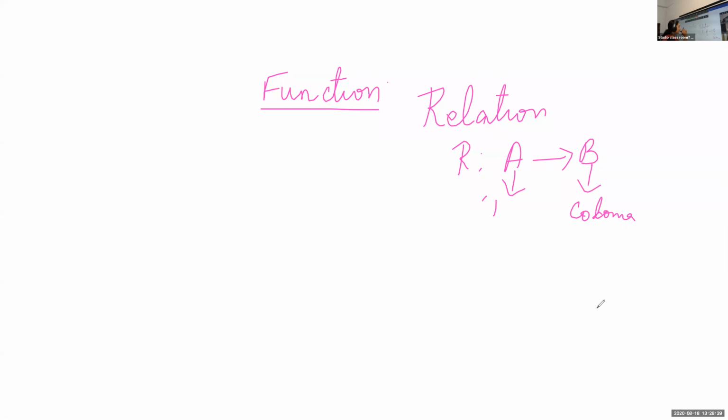Now we are going to define function. What is a function? A function is a relation in which every element in the domain, suppose this is A, this is B, should have a unique image in B. Every element. I'll give you one example, and after that we can make it thorough with the definition.